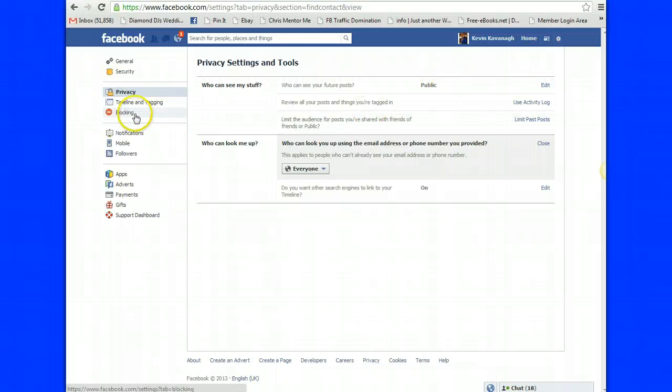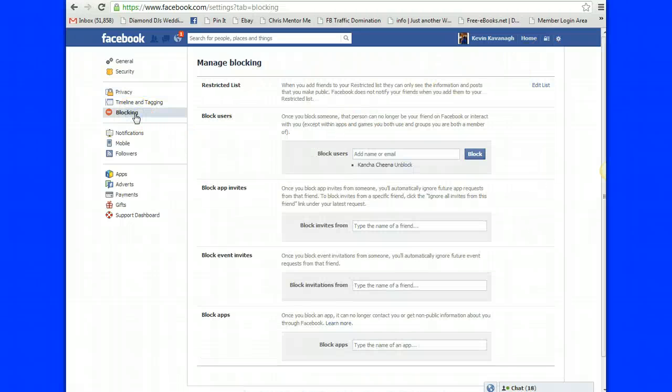If you want to block somebody that's maybe causing you a little bit of hassle, you can put in the name of the person here and simply click block. If you have an app that's annoying you and it's irritating the heck out of you, you can do the same thing here. If you find that you're getting too many event invites, you can simply put your name in there, and you can block apps as well, which may come to you from time to time.